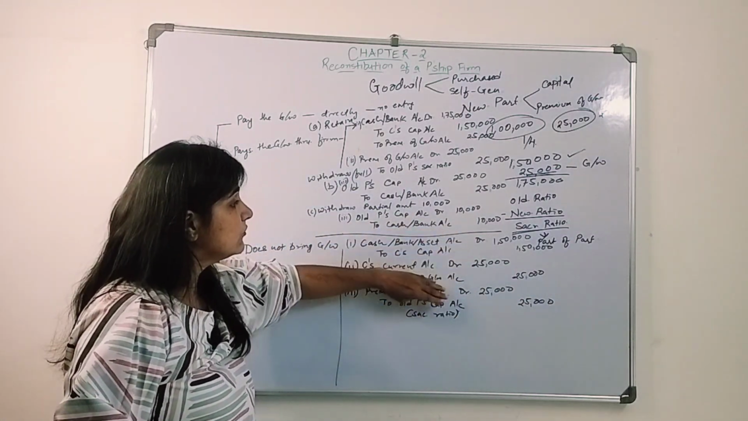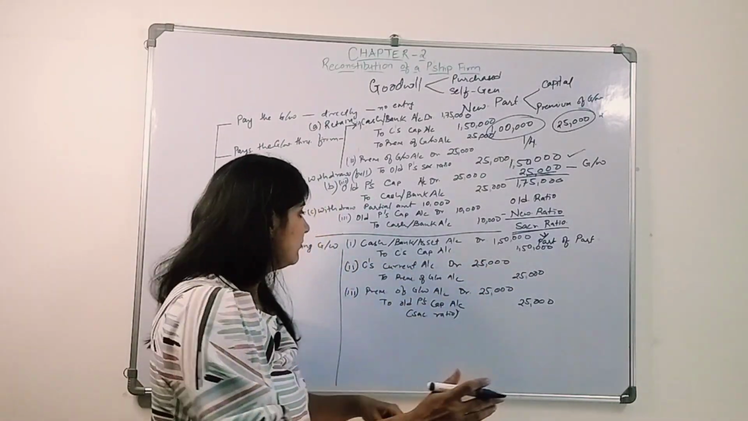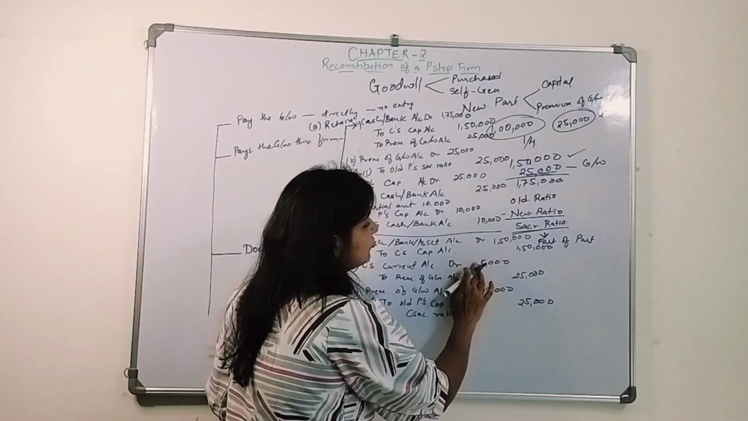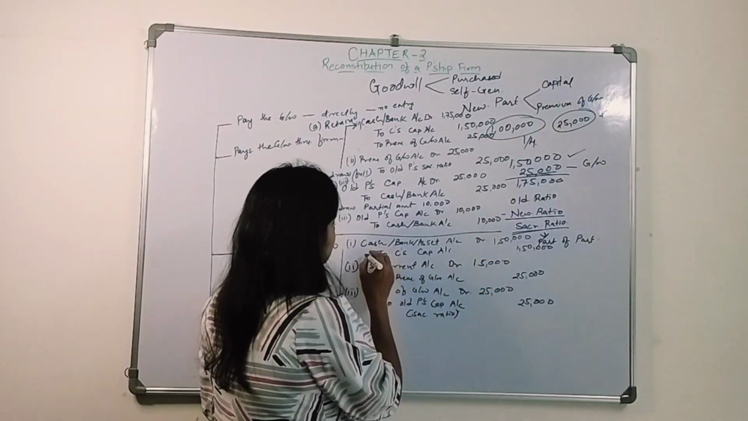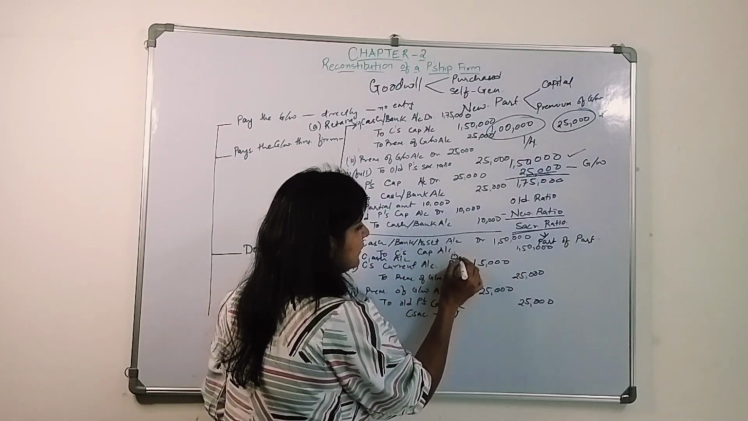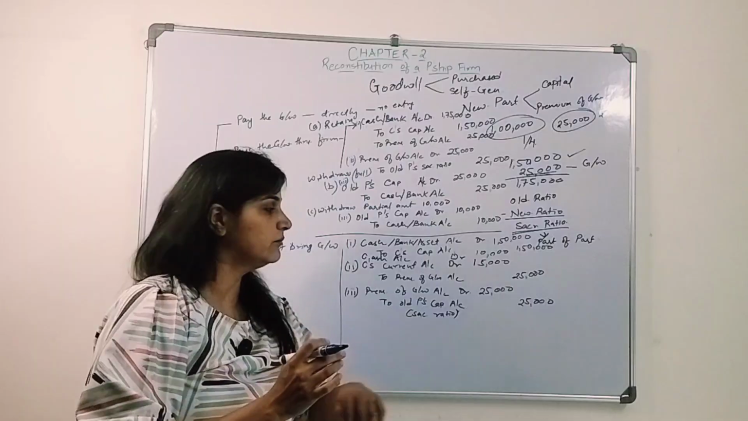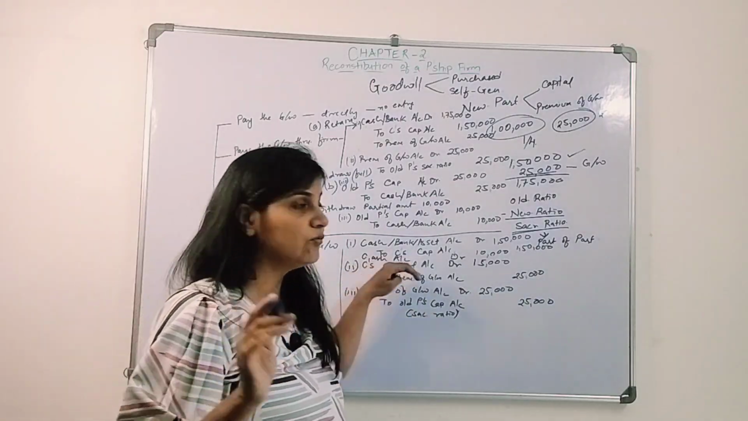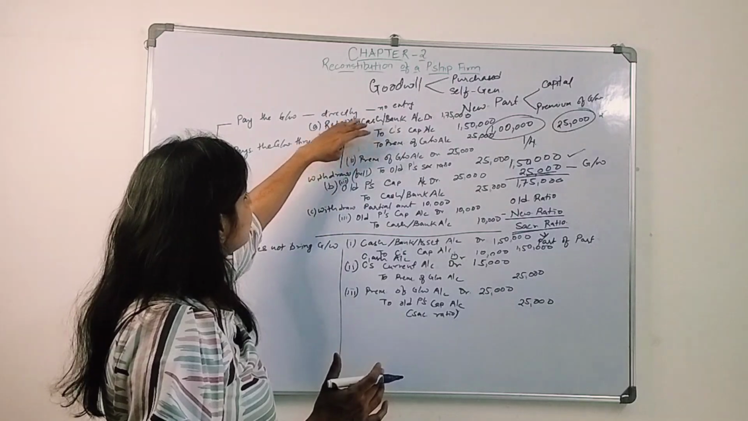There could be a case wherein he brings the partial amount, he was not able to bring the full amount. Let's say he brings in 10,000 only. So the second effect will be cash account debit. He brings in 10,000 only, 15,000 he couldn't bring, so only his current account will be debited by 15,000. So these could be the situations.